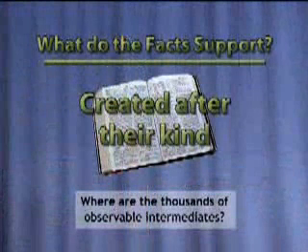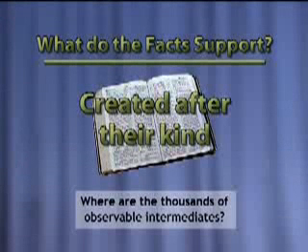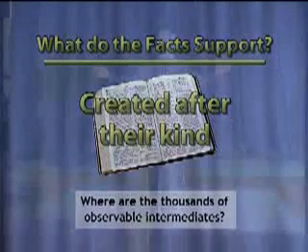So what do the facts support? At this area, the foundation, the facts support all creatures were created after their kind. Because no one has been able to find the thousands and thousands and thousands of intermediates that should be out there between the Precambrian and the Cambrian. So let's move on up.